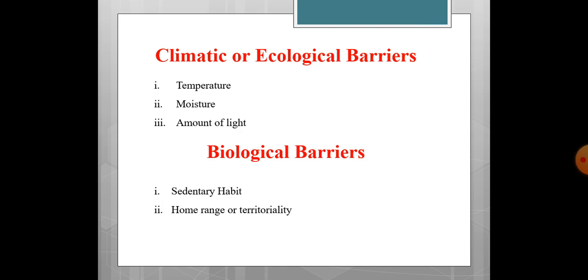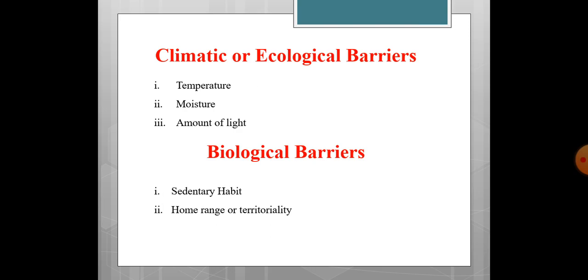Now the next is climatic or ecological barriers. These barriers are the various climatic factors like temperature, moisture, and amount of light. Now biological barriers include sedentary habit. For example, if an animal has a sedentary habit, that is, it stays at one place, that will also act as a biological barrier.